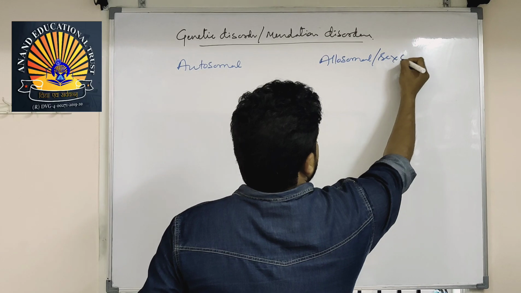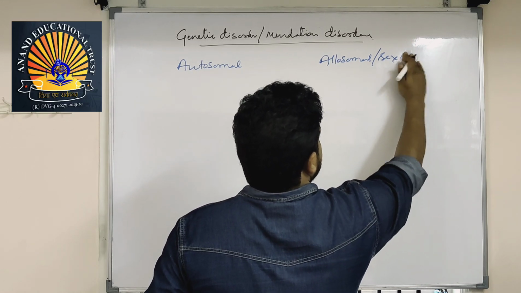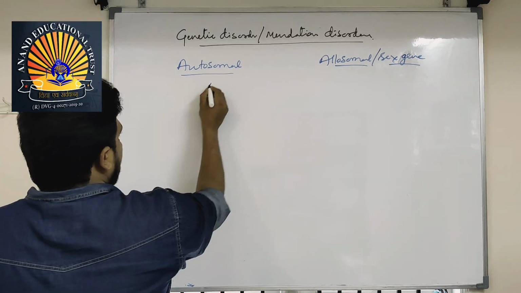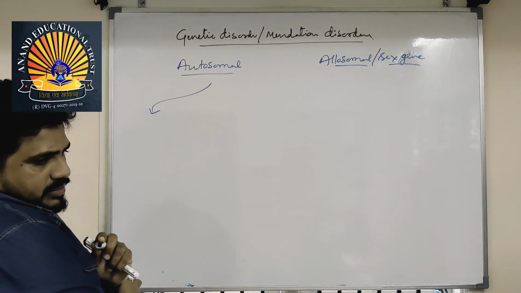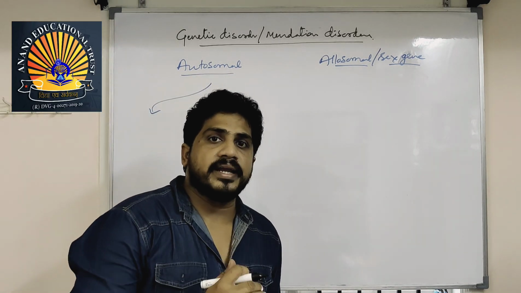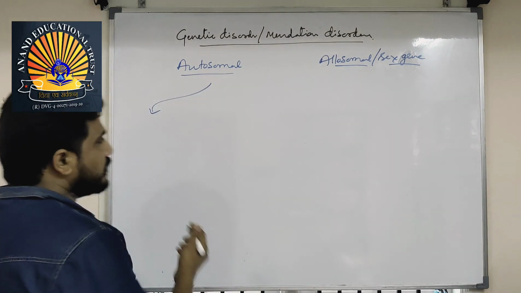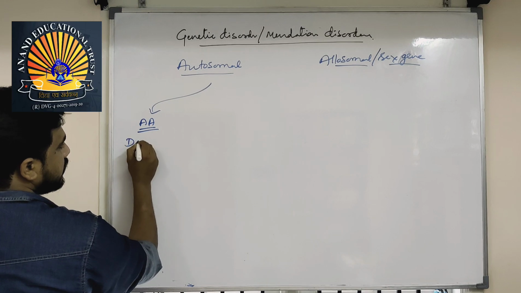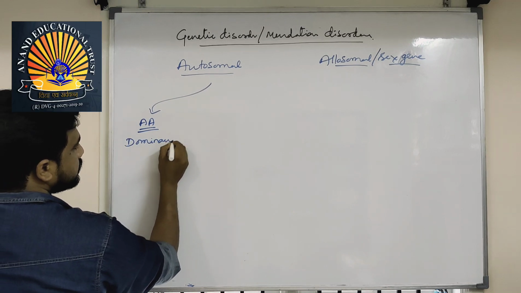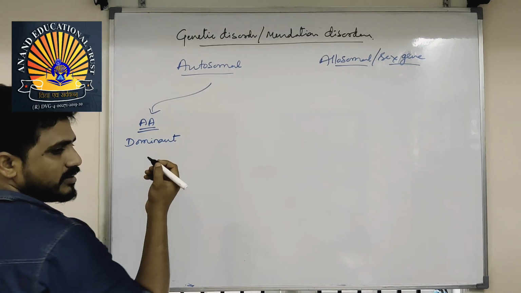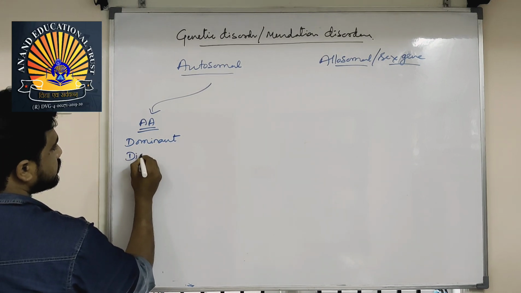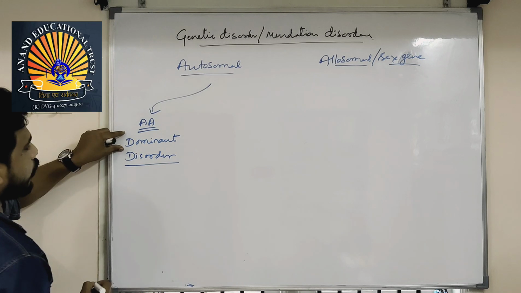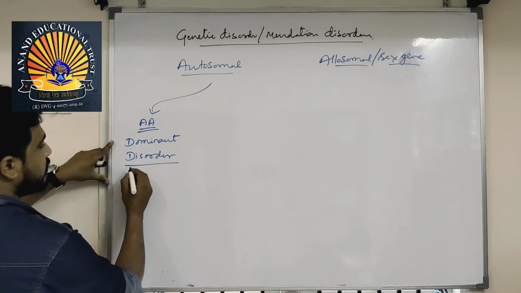Allosomal means sex-representing genes, with sex gene abnormalities. In autosomes, sometimes a disorder will come by its dominant expression. Means the gene is expressing in this mode, and this is a dominant disorder.